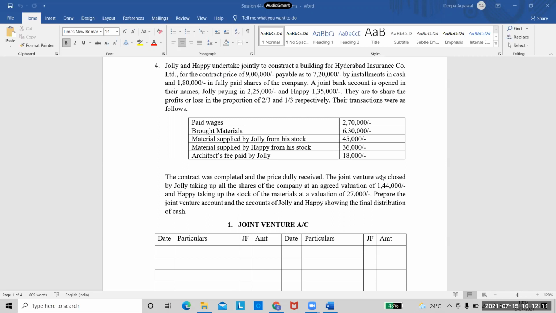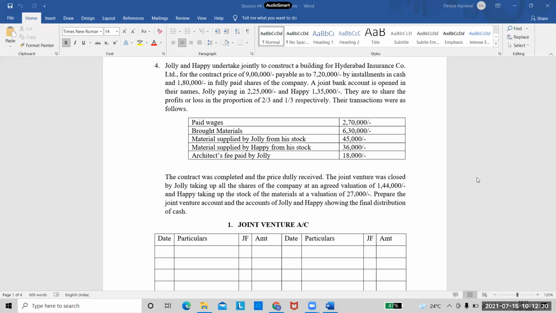What do you think is the 36,000 value now? Depreciation in shares? You can't say depreciation in shares. It is a loss on shares, right? Because the share value was 1,80,000. Jolly is taking it only for 1,44,000. So who will bear this 36,000 loss on shares?